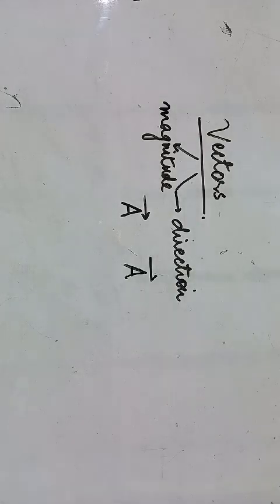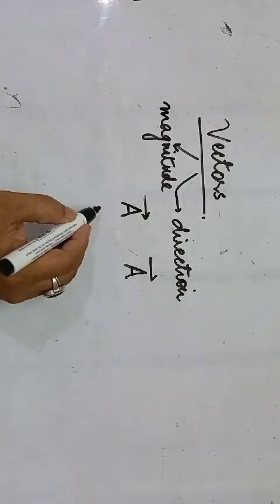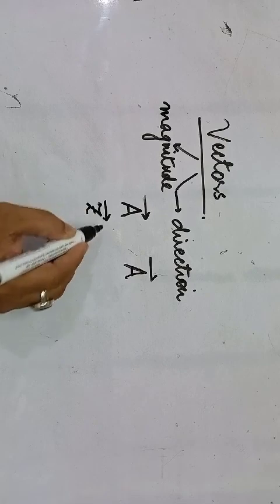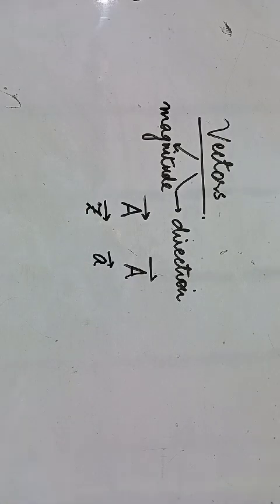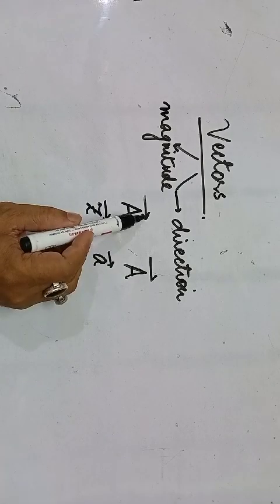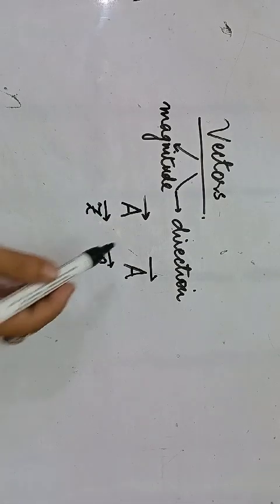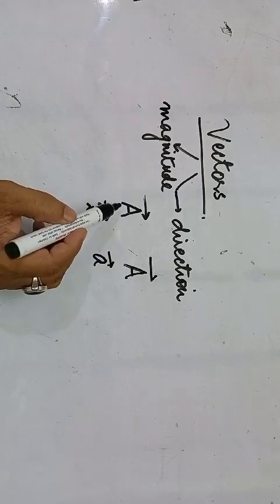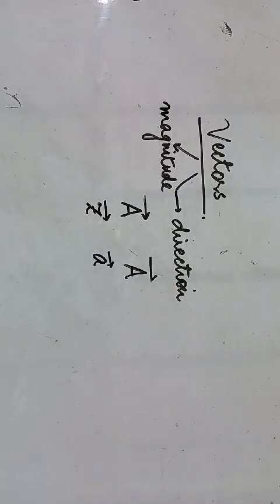So this is the first major difference in terms of how you represent a vector. This vector may not necessarily only be capital A; you can have a vector Z, you can have a vector A, and so on. The essential part here is that these arrows at the top indicate the direction, that this particular physical quantity has direction also along with the magnitude.